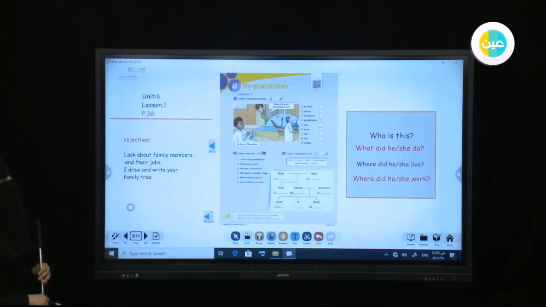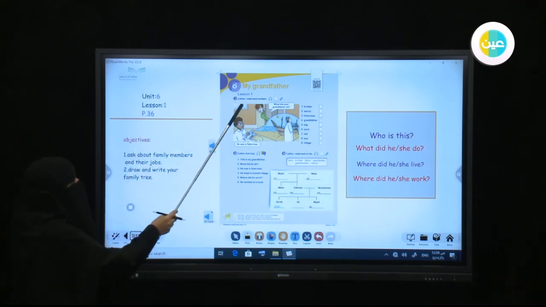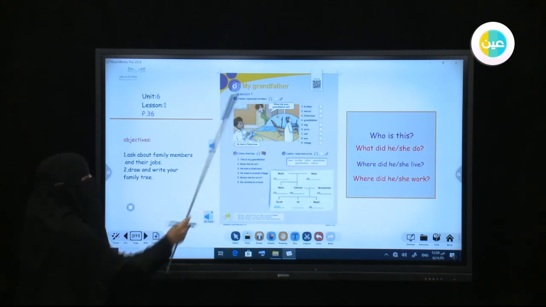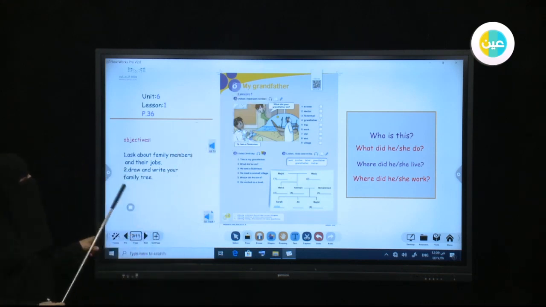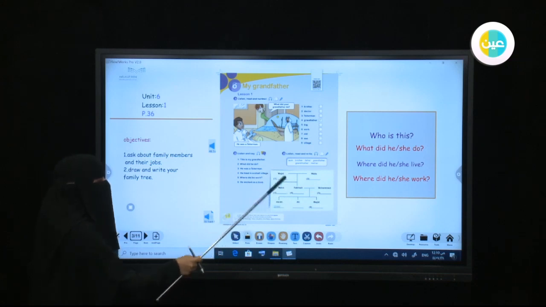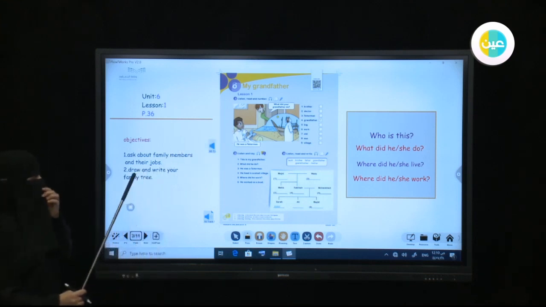Let's start our lesson today. Today we have Unit 6, Lesson 1. Would you please open your books on page 36 to start our lesson? Today we are going to talk about our families and especially my grandfather. Today, inshallah, we are going to ask about family members and their jobs, and we are going to draw and write your family tree. At the end of the lesson you will be able to draw your family tree, starting with your father and your grandmother and your grandfather.